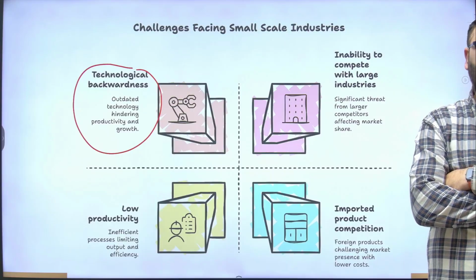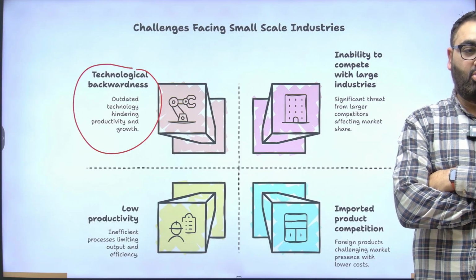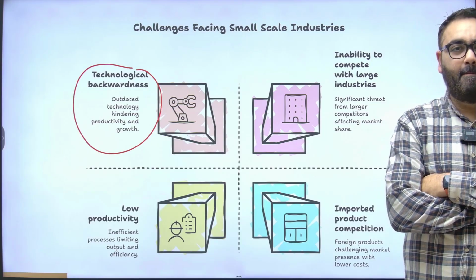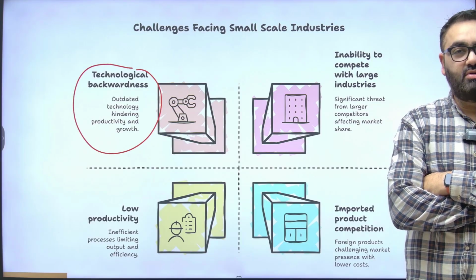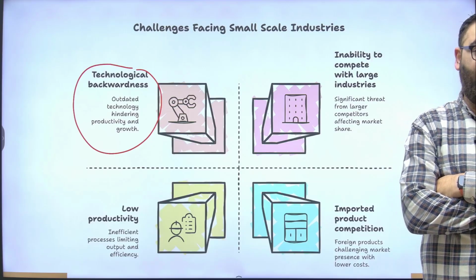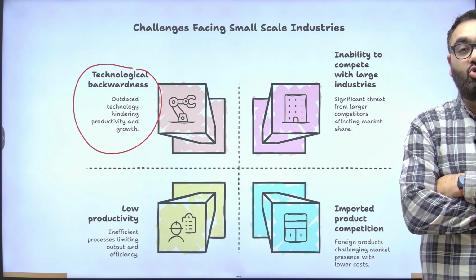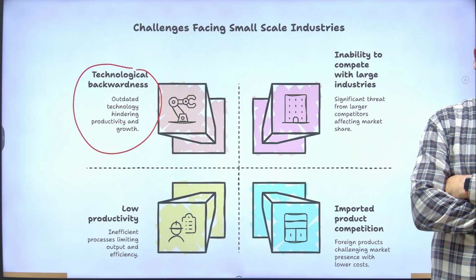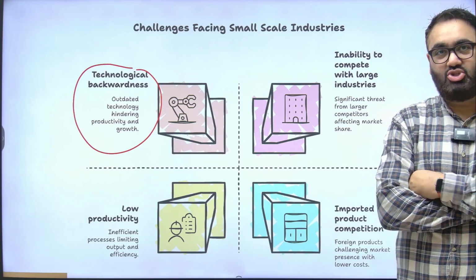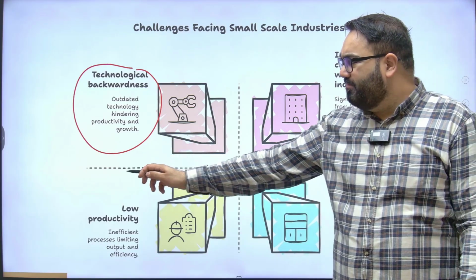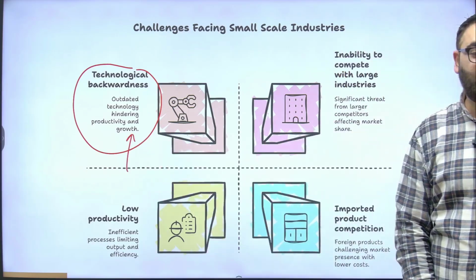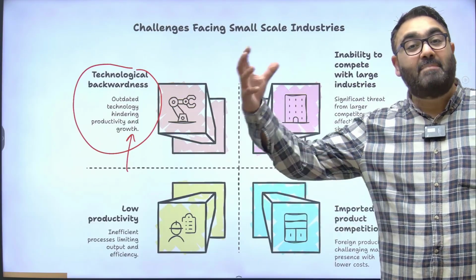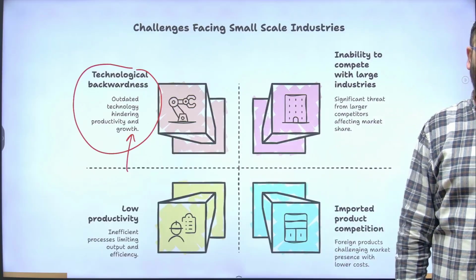That means that you have technological backwardness, and that makes it even more difficult for you to compete with large scale industries. Imagine this: you have a small industry, you have a small, let's say, market, and you want to produce certain goods, but you don't have a machine to do it, so you do it by hand manually. Will you be able to compete against those companies that are doing the same thing by machine? No. This is where the problem actually starts. So technological backwardness means that your productivity or growth is not as much, and you will find it extremely difficult to eventually compete with the other companies in the same sector.